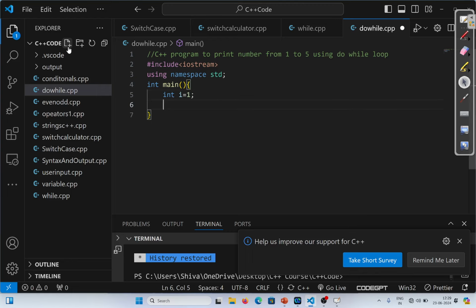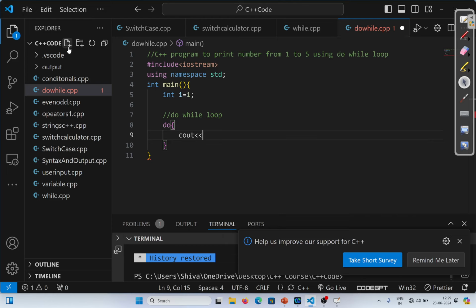Now we write a do while loop. Inside do, I print whatever value is inside i, and then a line break. And after each iteration, I want to increase the value of i, that is, i plus plus.